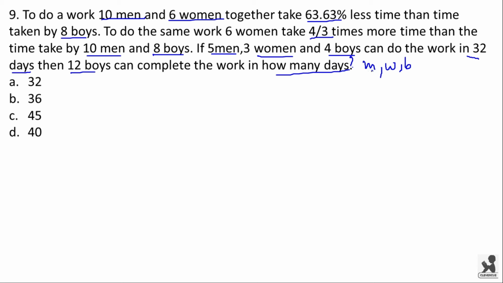Now let the efficiency of one man be M, one woman be W and one boy be B. Here we are given that to do a work, 10 men and 6 women together take 63.63% less time than time taken by 8 boys. Here the fraction value of 63.63% is 7 by 11.